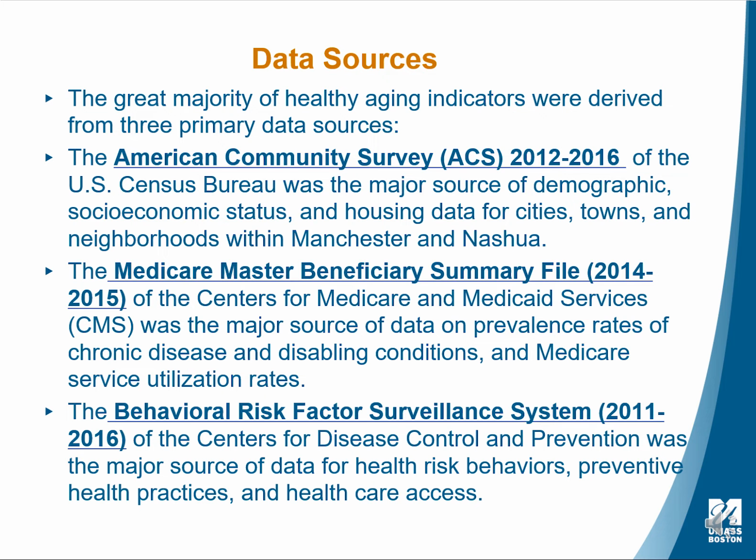First, the American Community Survey. This is a product of the U.S. Census Bureau, and it was the major source of demographic, socioeconomic status, and housing data for cities, towns, and also neighborhoods within Manchester and Nashua.